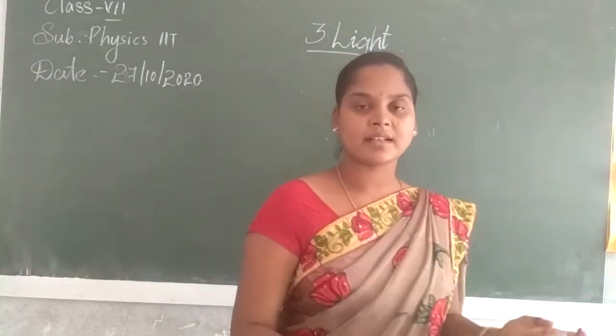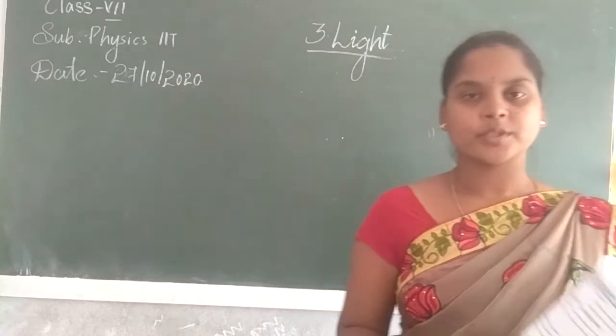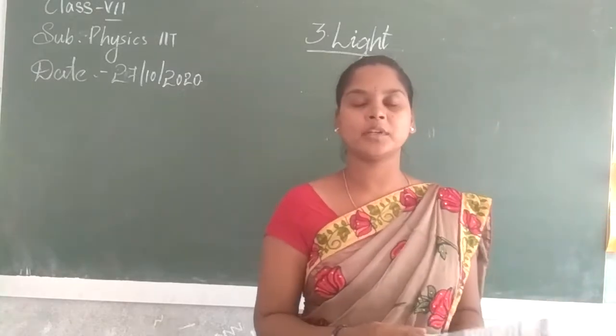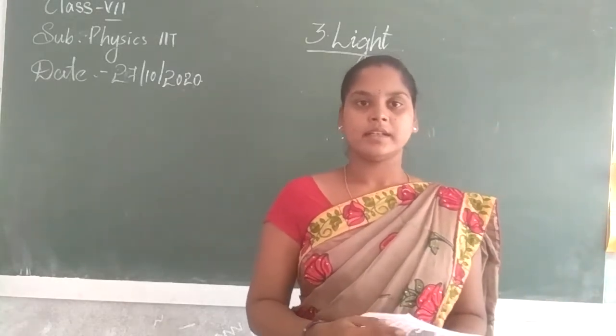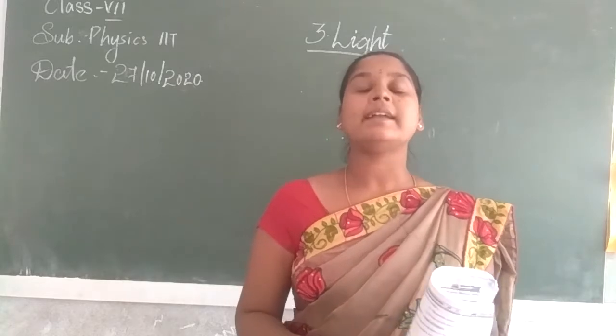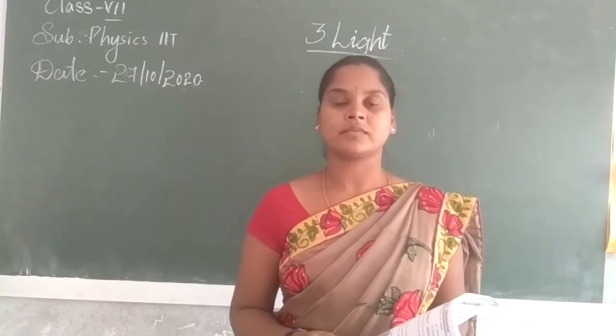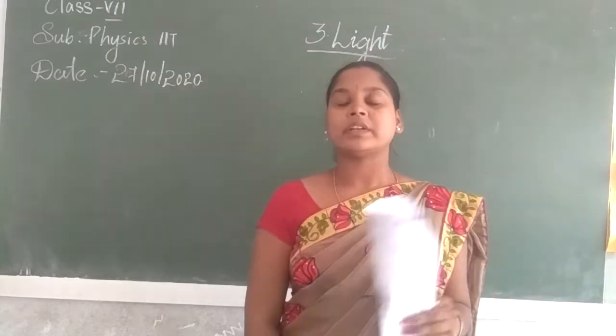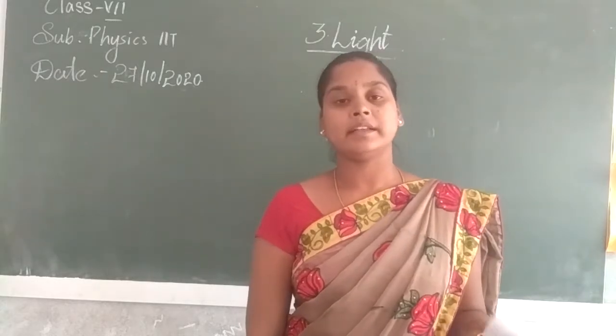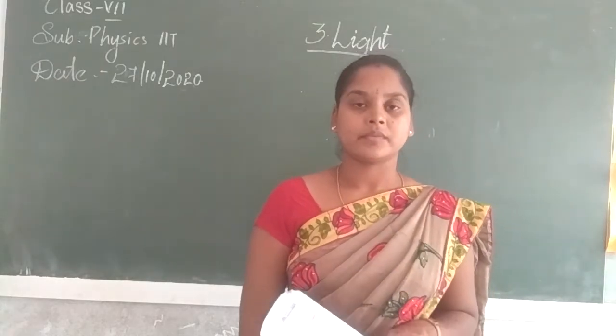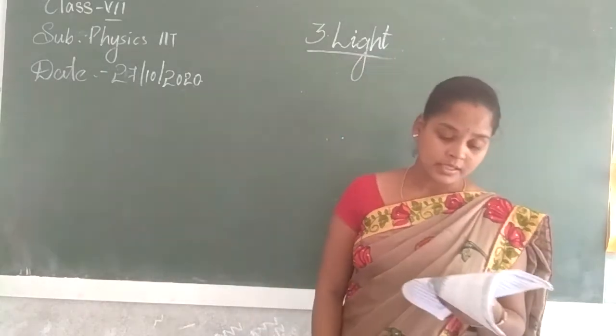Do you have an idea what light actually is? What is the use of light? With the help of light only we can see the objects, right? Yes or not? So here light is also a form of energy. With that form of energy we can see the objects in the daytime and also in the light. Okay. So next, speed of light.